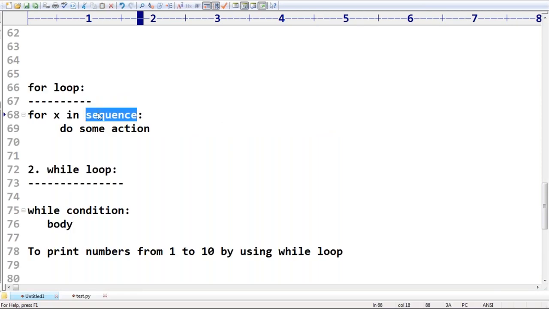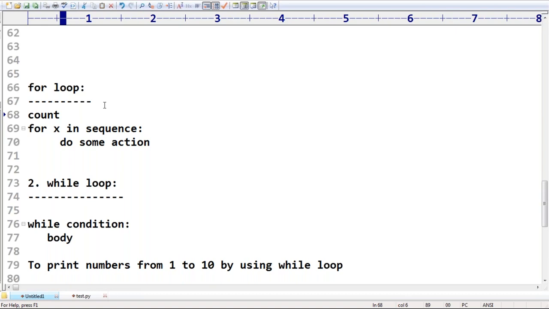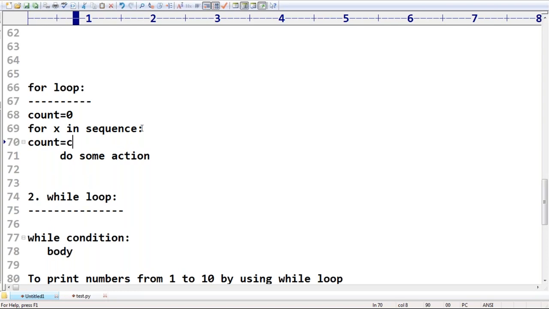So in this, how many elements are there? For every element, it is going to repeat the action. If you want to know how many times this for loop is executed, what is the current count, the current iteration number? What can you take here? You can take count is equal to 0. Next, for x, every time increment the count value: count is equal to count plus 1. Are you getting it? Every time the count value will be incremented, so that you are aware of how many times this for loop got executed.